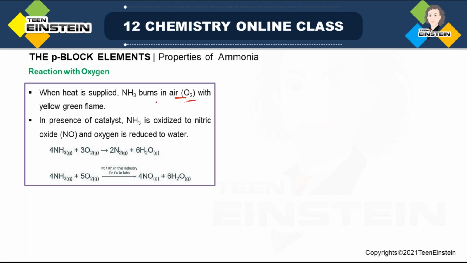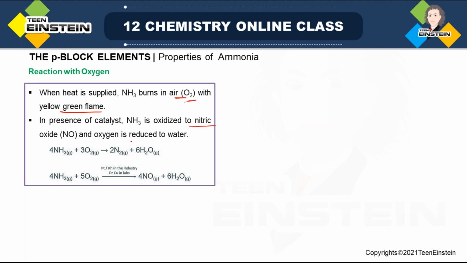So when heat is supplied, there will be burning of ammonia in presence of oxygen, and a specific colored flame is produced, which is yellow-green. In presence of catalyst, ammonia is oxidized to nitric oxide. So with different reaction conditions, you will get different types of products. When we are supplying heat, there will be burning of ammonia with green flame.